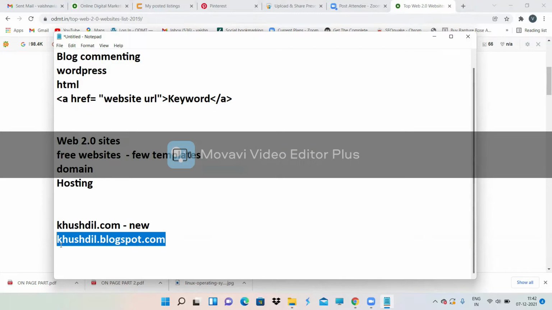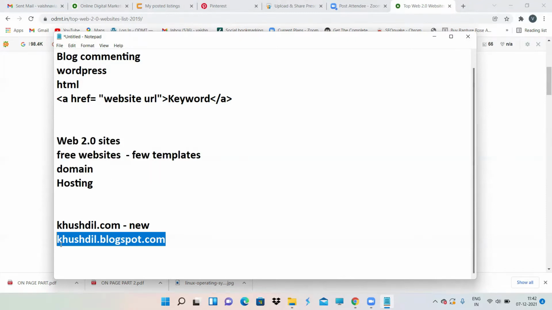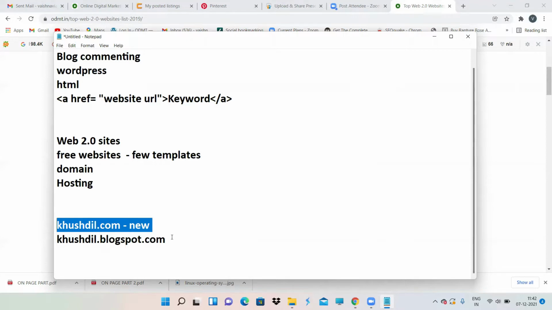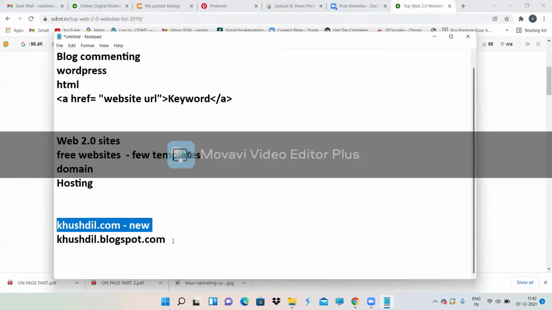And kuchdil.blogspot.com also you have just created now. But there is a difference between the age of both websites. This website's age will be new, since you have just purchased and created it. But this website will be some 15 to 20 years old.